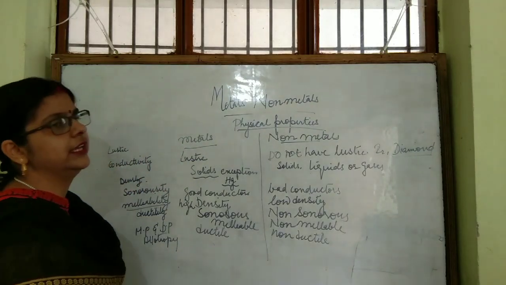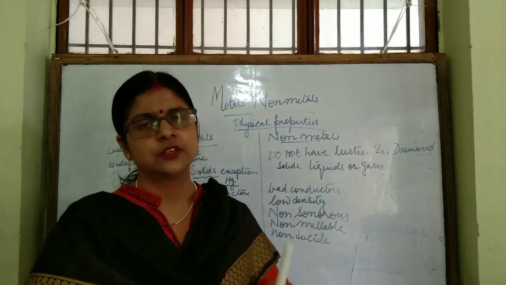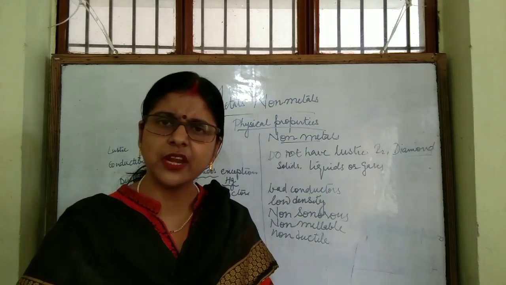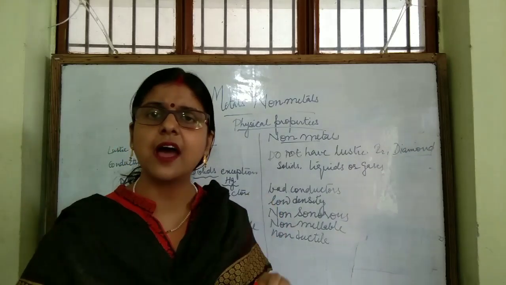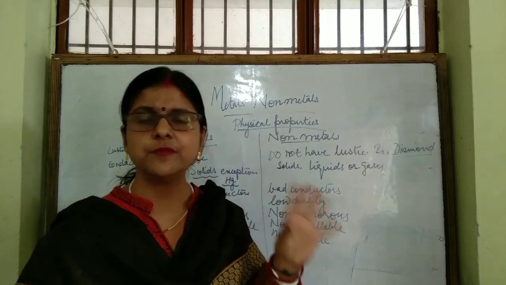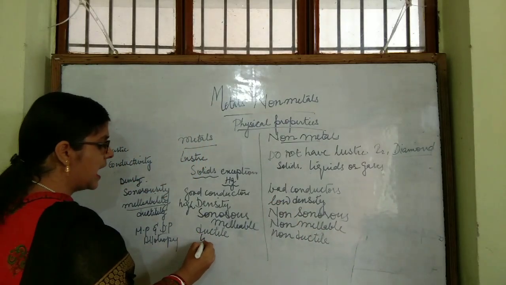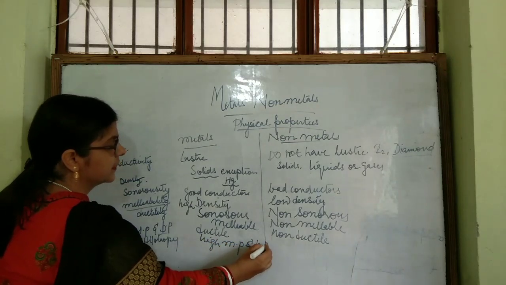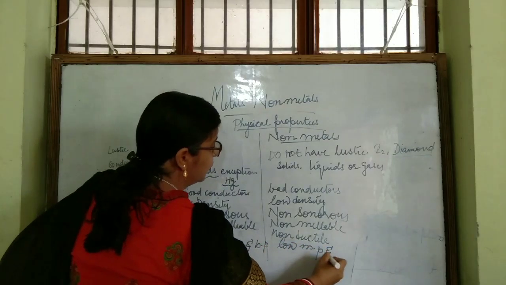Then, melting and boiling point. Melting point is the temperature at which solid changes to liquid, and boiling point is the temperature at which liquid changes to gas. Metals have high melting and boiling points, whereas non-metals have low melting and boiling points.